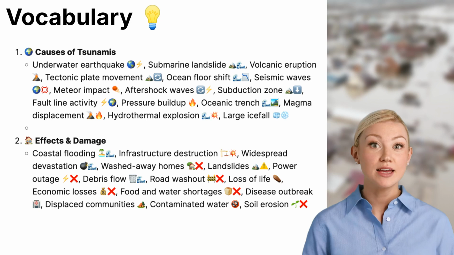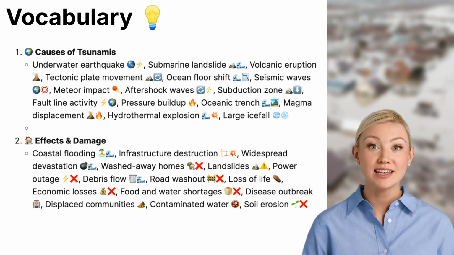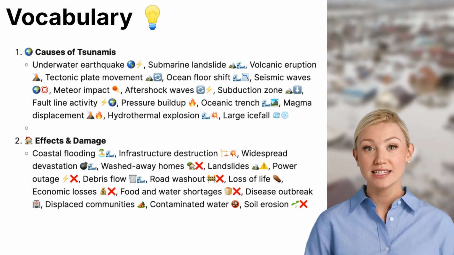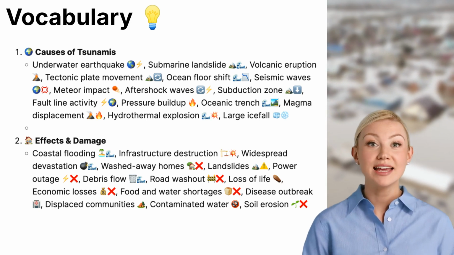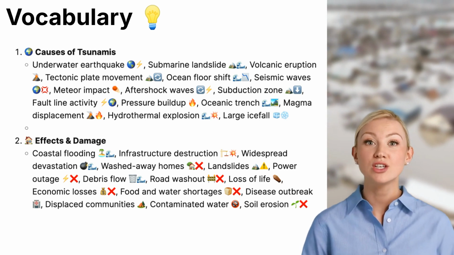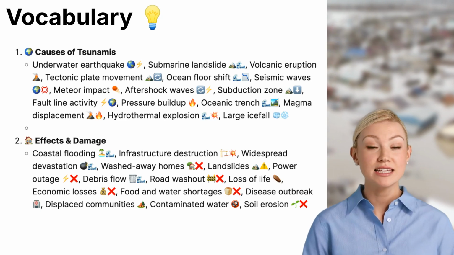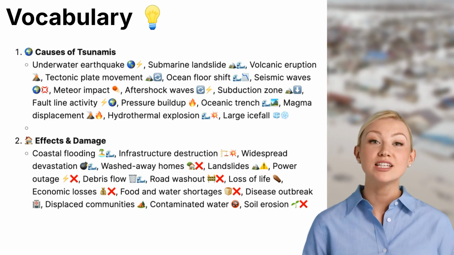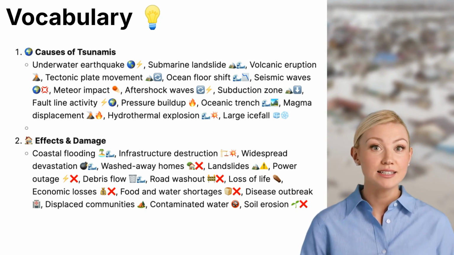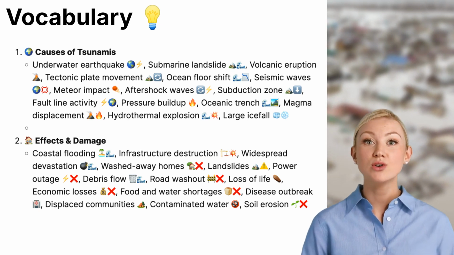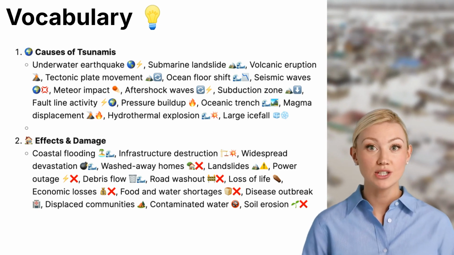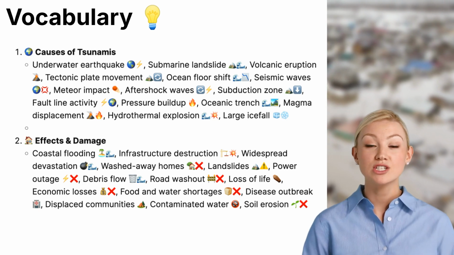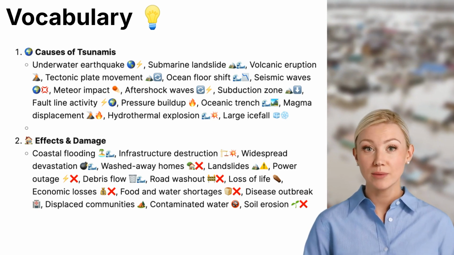Subduction zone. An area where one tectonic plate moves beneath another, often creating strong earthquakes and tsunamis. Fault line activity. Movements along fractures in Earth's crust can cause earthquakes, leading to tsunamis. Pressure buildup. When stress builds between tectonic plates and suddenly releases, it can create a tsunami. Oceanic trench. Deep areas in the ocean where tectonic movements can trigger underwater earthquakes and tsunamis.